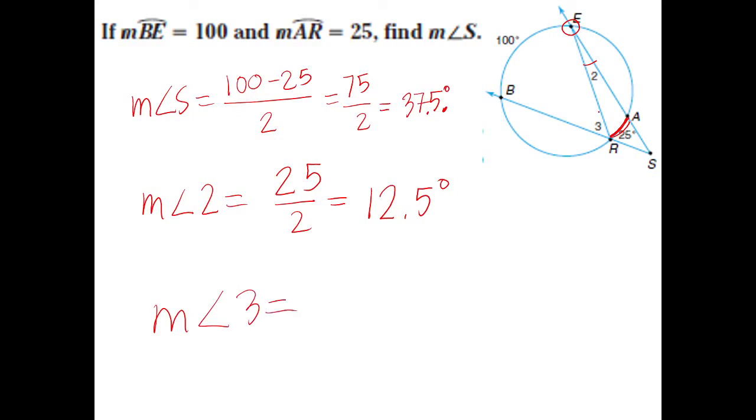What about the measure of angle number 3? Angle number 3 is this. Yeah, this is the intercepted arc. How much is the measure of the intercepted arc? Okay, simple concept. 100 divided by 2, you will get 50 degrees. So this is 50 degrees. So just look at it and analyze. Don't right away subtract or add. Analyze first. Is the vertex on the circle, inside the circle, or outside the circle?